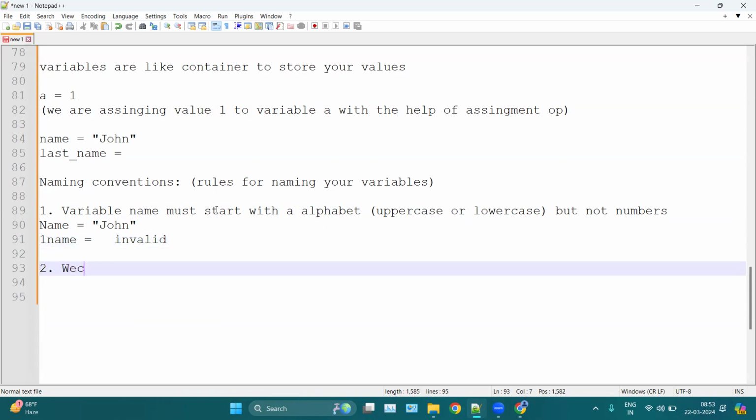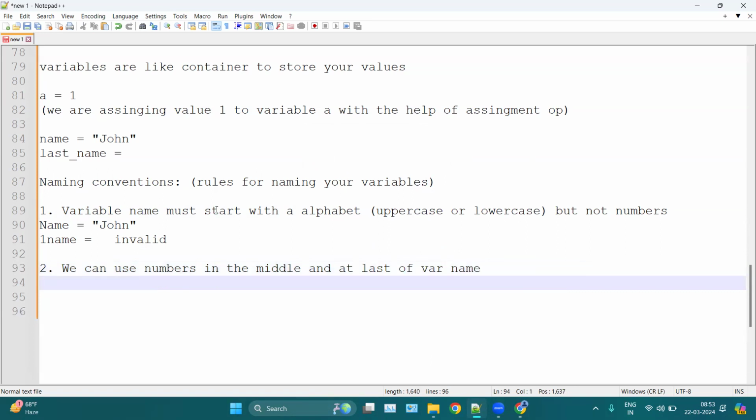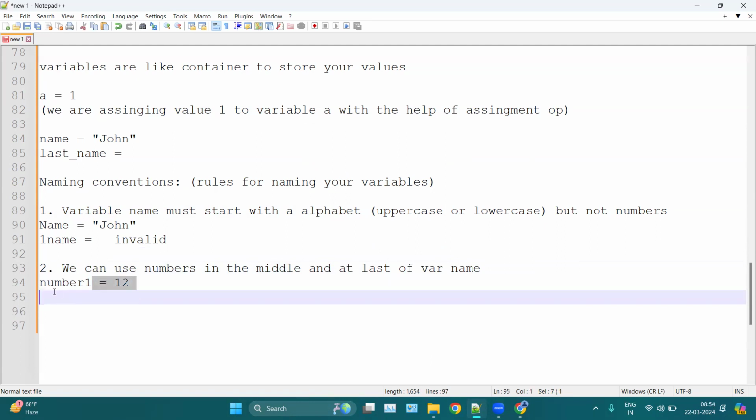The second rule is we can use numbers in the middle of or at the end of a variable name. For example, number1 equal to any number. So we can use numbers in a variable name, in the middle or at the end, but not at the start. We can use num23bar equal to 3. Here we can use any number in the middle of your variable name.